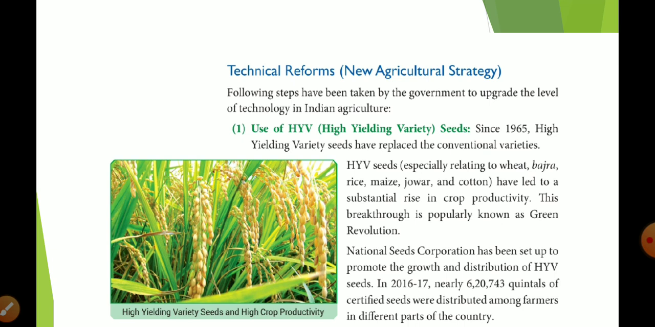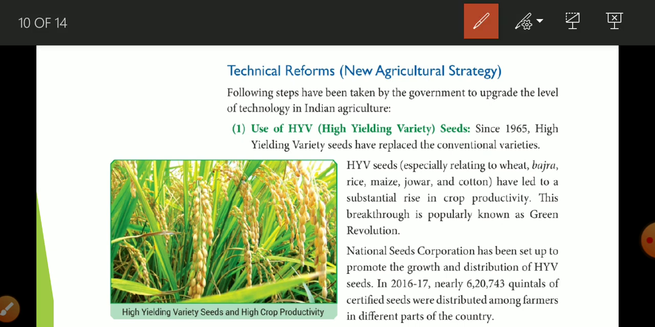In technical reforms, in the starting I told you the basic reasons for backwardness in the agriculture sector are the zamindari system, and second, the use of outdated technology. The government took steps and incentives so that farmers started to use new technology. They have taken many steps for it. First is the use of HYV seeds.